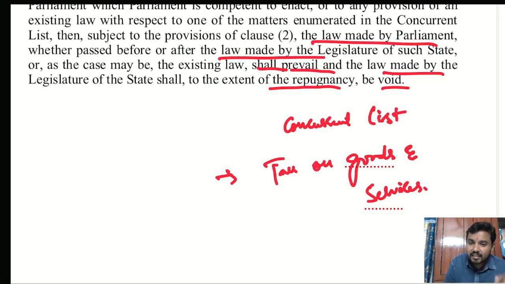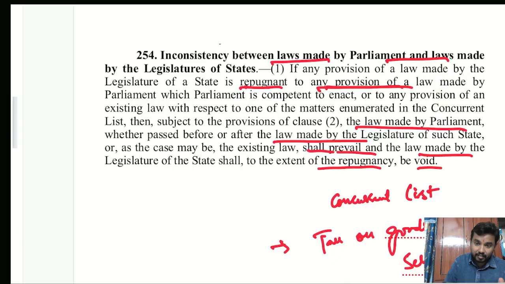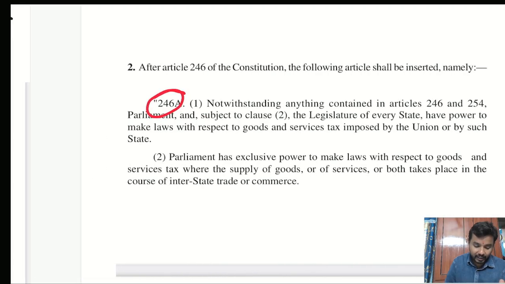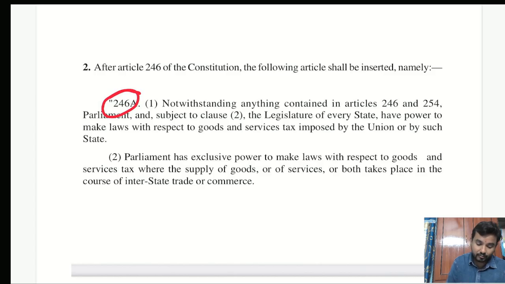So this is the reason why they didn't keep this under the concurrent list. Instead they kept it through a separate entry, Article 246A. If you observe the wordings here, they have said that notwithstanding anything contained in Article 246 and Article 254, they have given overriding effect over Article 254. Why? They don't want parliament to encroach on the power of the state, or they don't want the parliament law to have an overriding effect over the state law.